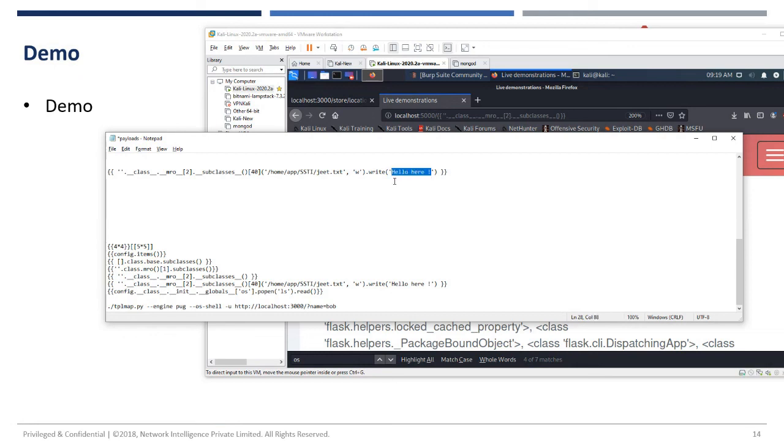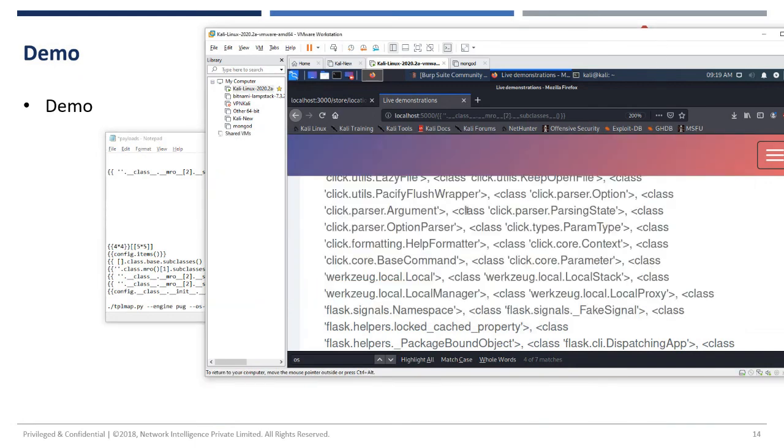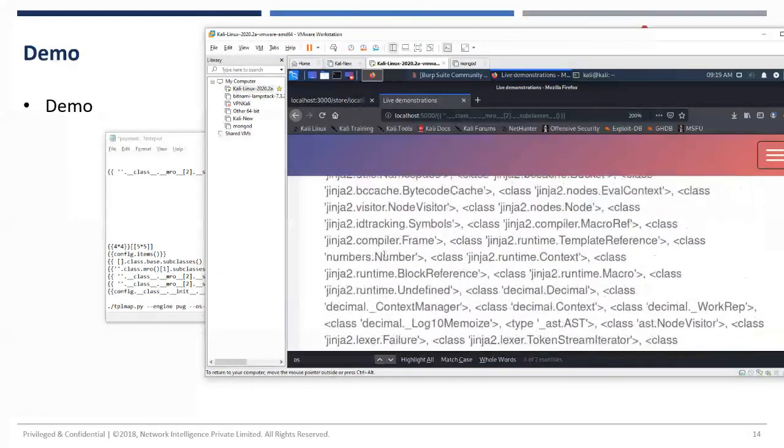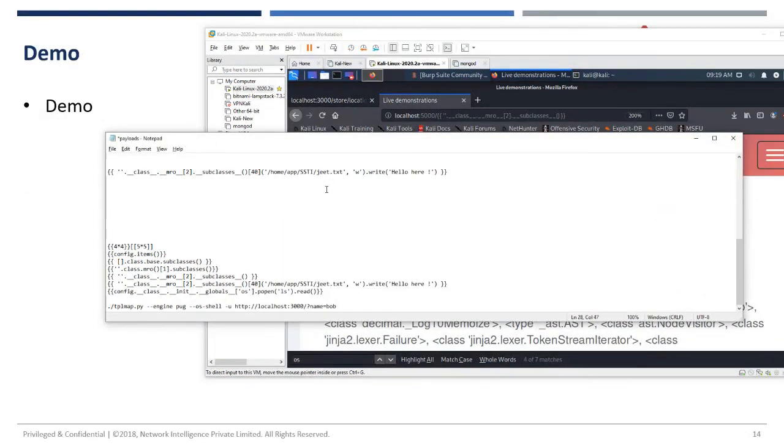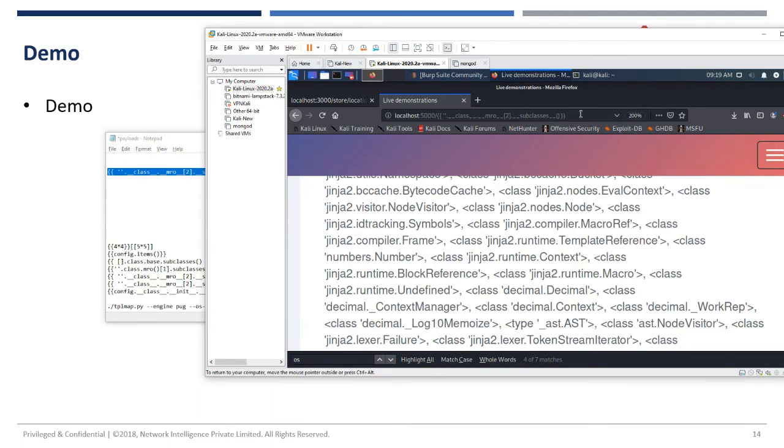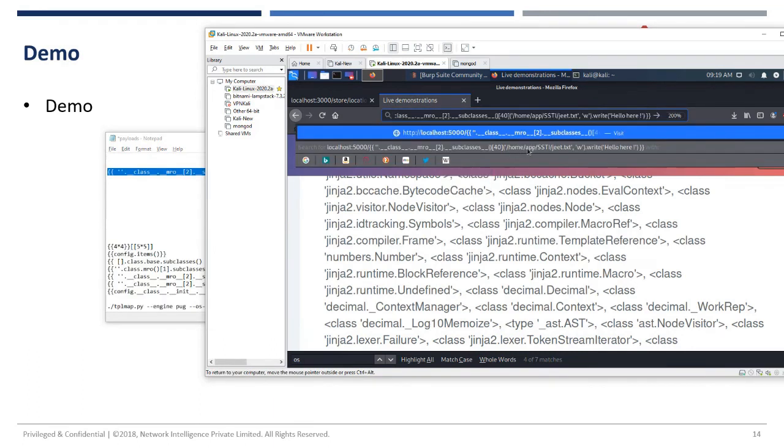So if you see here, the two has all the classes. These are some different classes which are available. In that I'm choosing some 40th location in a particular class and giving the parameters, the arguments which I need to pass here. Let me see whether it's getting executed. Let me make it a big screen here and enter.